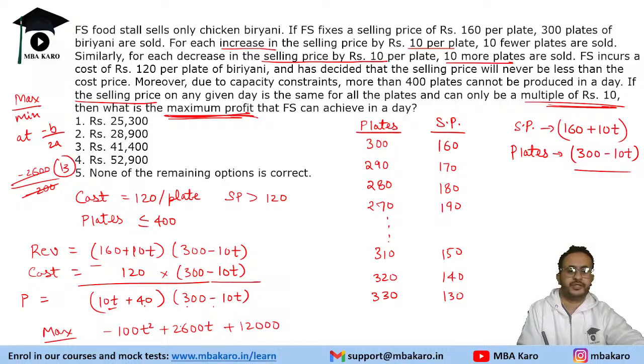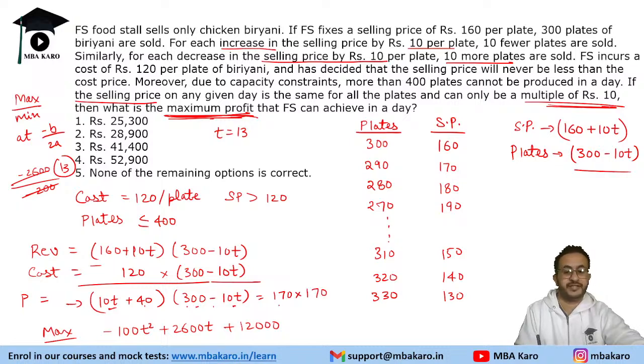So the maximum profit will happen at t equal to 13. Put t equal to 13 here: 130 plus 40 is 170, and 300 minus 130 is 170. So 170 into 170, that is 28,900, will be the maximum profit. So this can be done algebraically in this method.